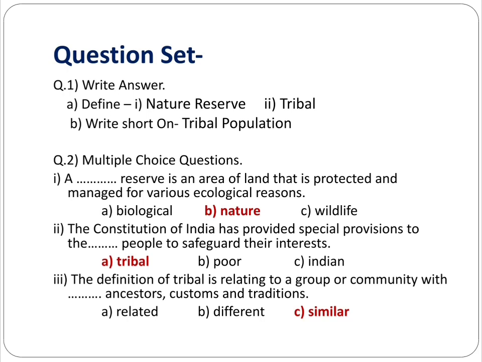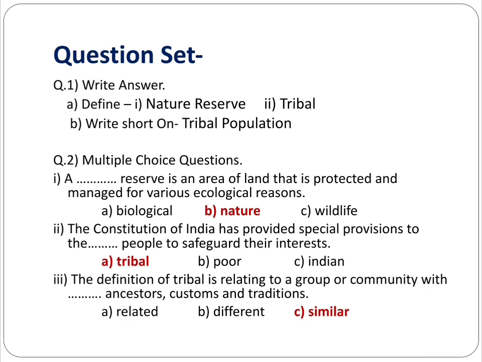For the first question, you will be asked definitions: define nature reserve, define tribal, then write a short note on the tribal population. Then for question number two, you will be asked different multiple choice questions. The first one: a reserve is an area of land that is protected and managed for various ecological reasons.